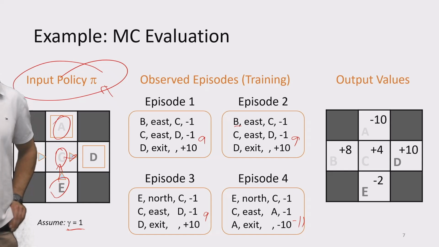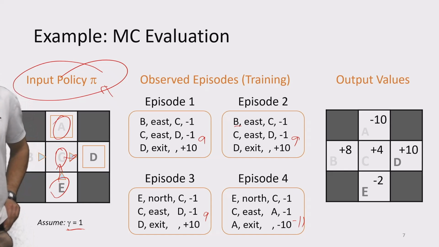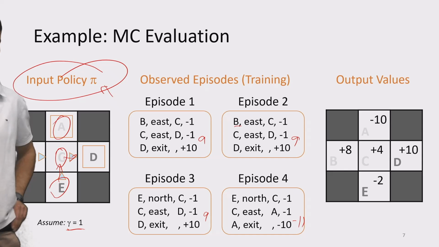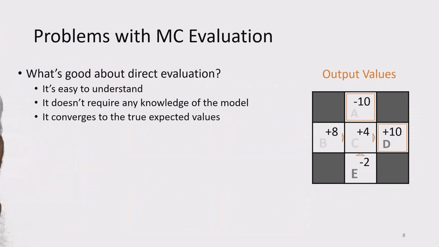And so now we have some Q evaluation based on our specific policy and based on Monte Carlo sampling, right? Hopefully this is straightforward. Okay, so this is a nice approach. Let's see what might be some issues. What are the pros and cons for a Monte Carlo evaluation approach?